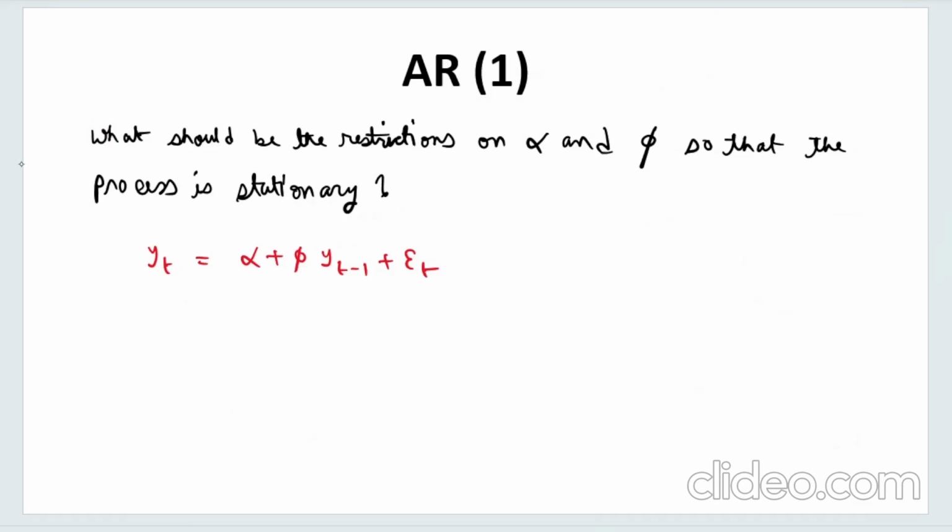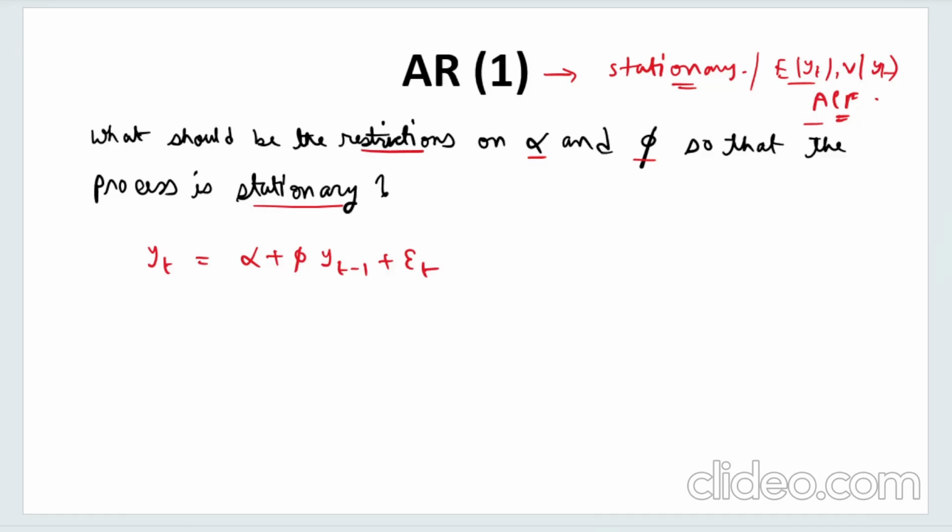So the next important question that we need to answer is what will be the restrictions on this alpha and phi so that the process is stationary. So again, when we analyze any process, we consider two broad things: whether the process is stationary or not. This is our first area of focus, and the second area is what are the characteristics, that is, what is the expected value, what is the variance, and what is the autocovariance, right? So these are the two basic focuses that we want to talk about, and we have done this previously also.